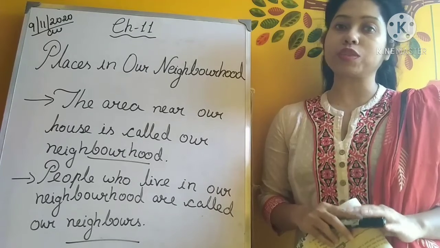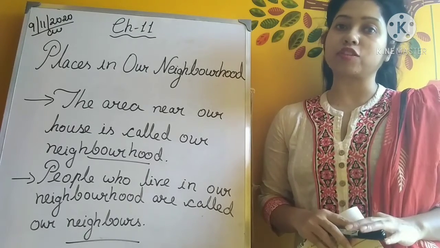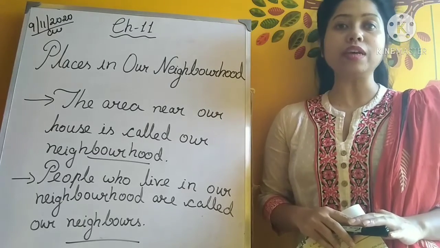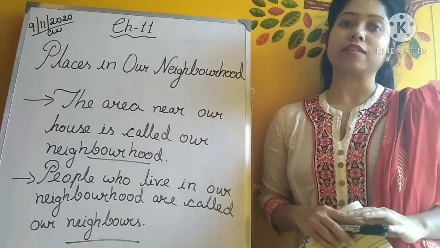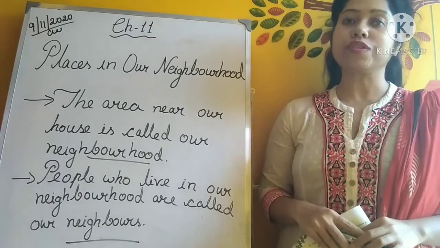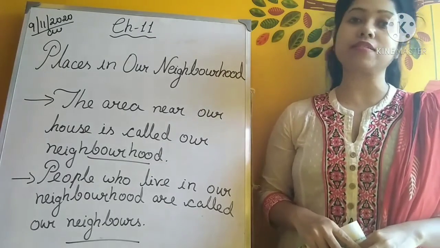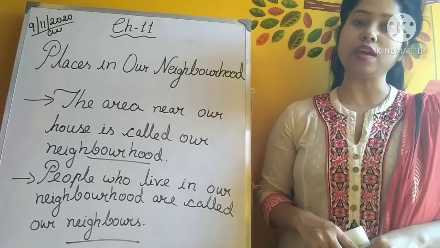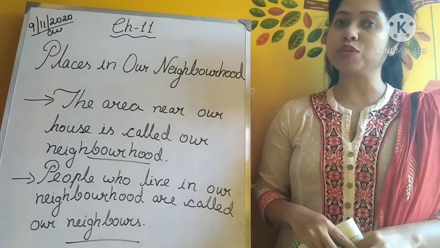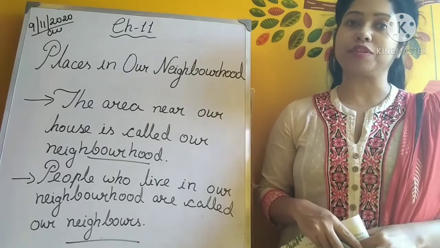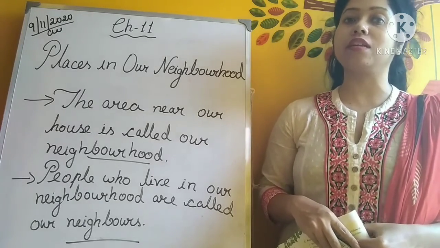Before we do that, please be in front of your textbook and follow each and every line as I am saying. Okay? Fine. So children, as you can see on the board, I have written the name of the chapter: Places in Our Neighborhood. So we are going to talk a lot in this chapter about the places in the neighborhood.